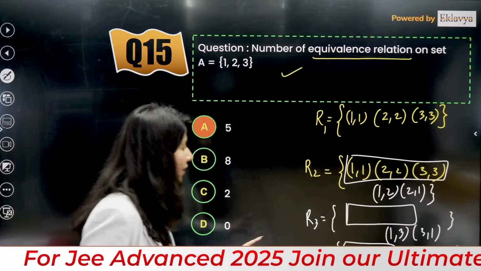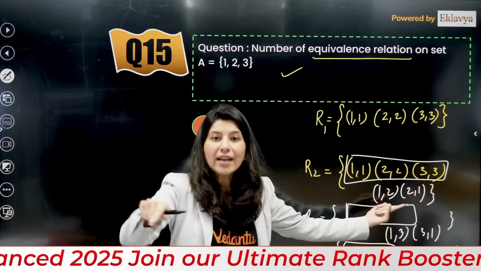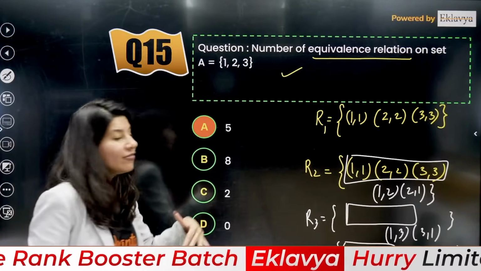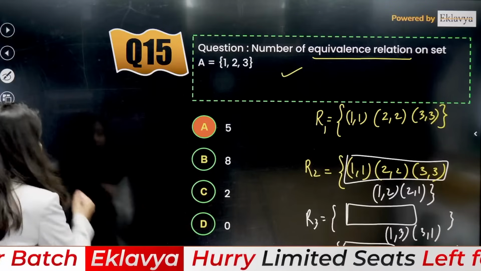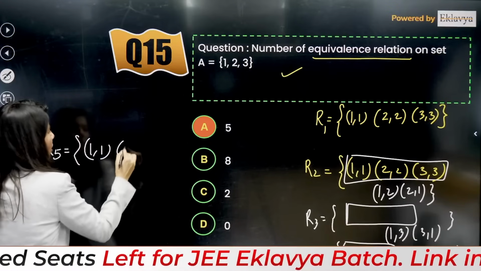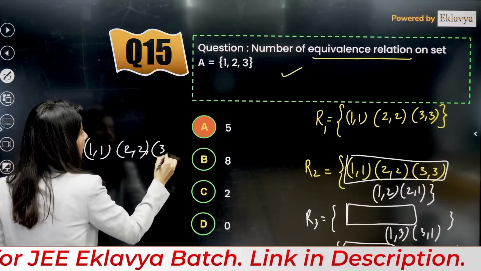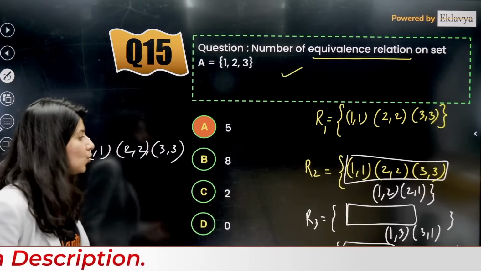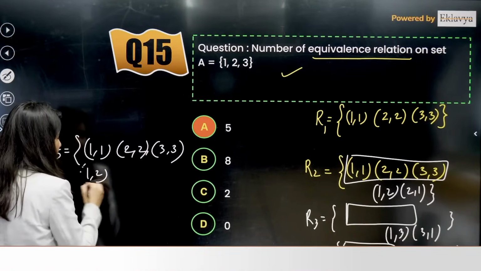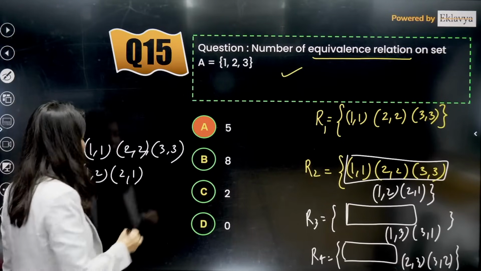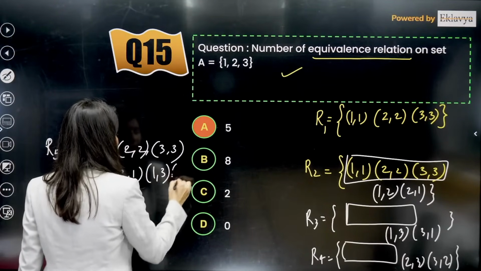So basically what I did is, in this relation, I have added one symmetric pair. Now think, what should I add more? So now R5 will again have (1,1), (2,2), because it is reflexive so they should be there. And now for symmetric, I am going to add 2 ordered pairs: (1,2), (2,1), and (1,3), (3,1).